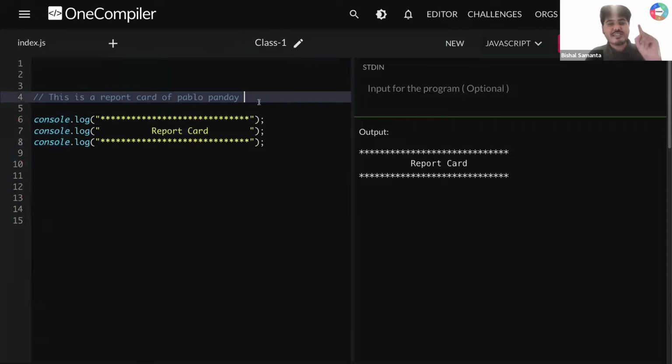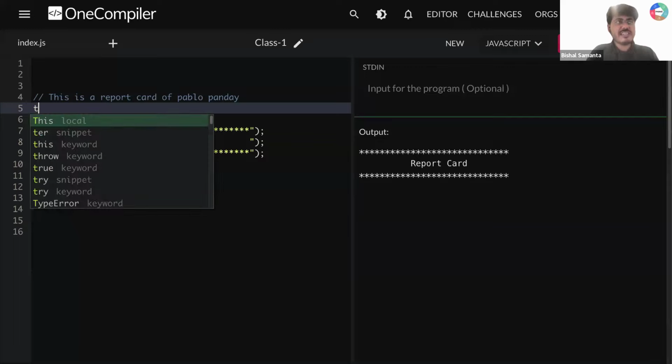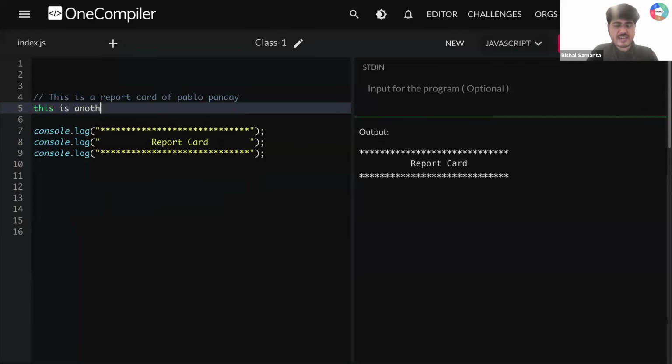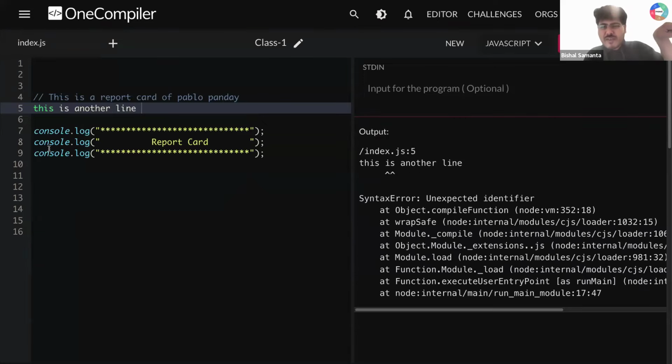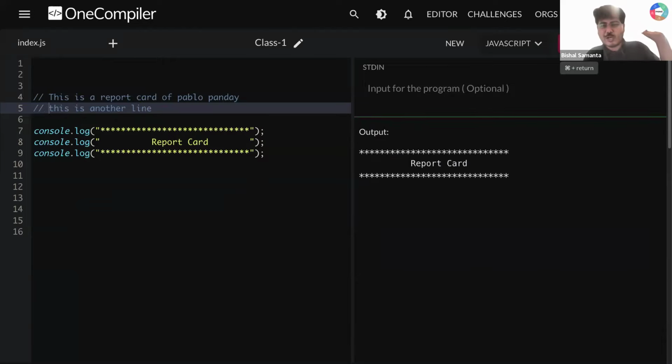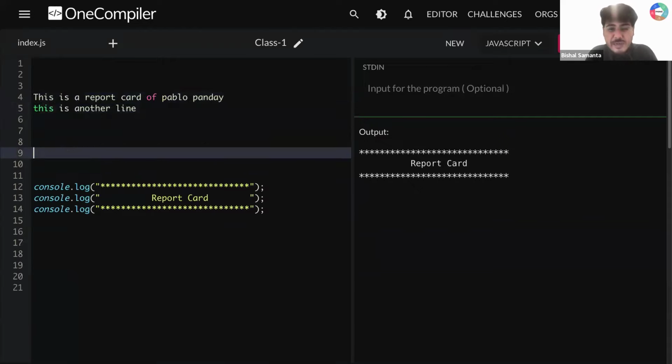So this is a single line comment. Now let's say I am adding this thing here. This is another line. What do you think, guys? Now line number 5, again this is an uncommented line, right? Again you are supposed to get an error. So what you can do, you can use another single line comment again here, and this is again sorted, right?